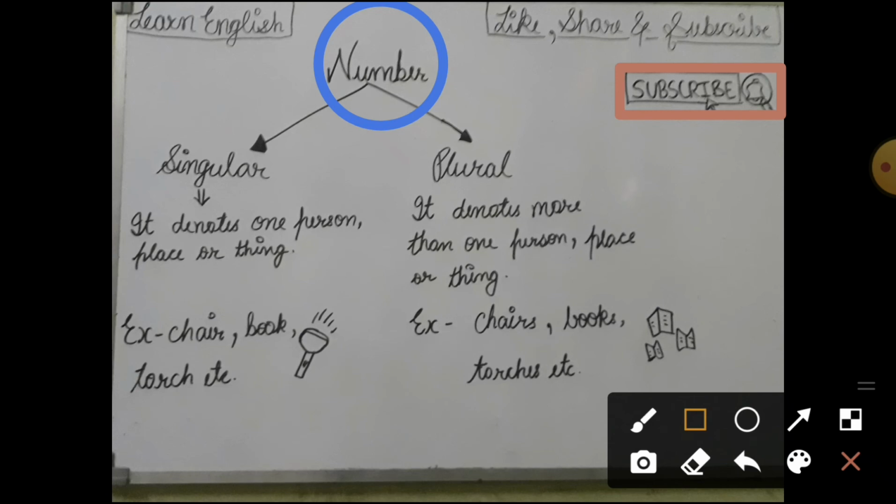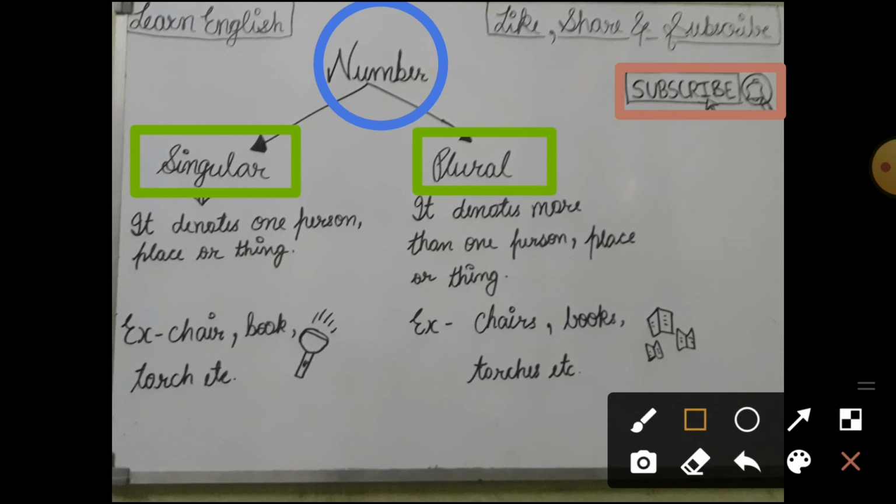So the number is of 2 types, that is singular form and plural form. So now what is singular form of noun? The singular form of noun is a noun which denotes one person, one place or one thing.